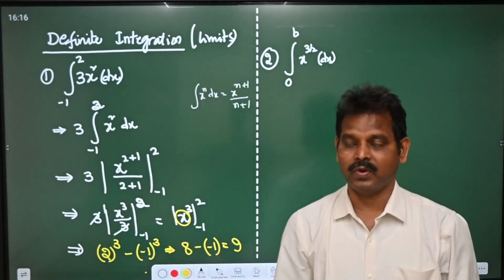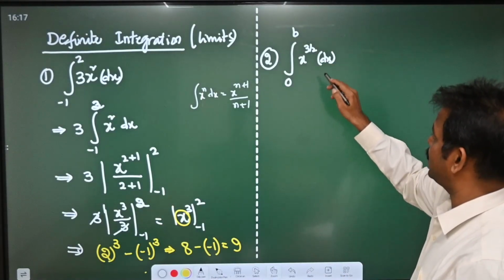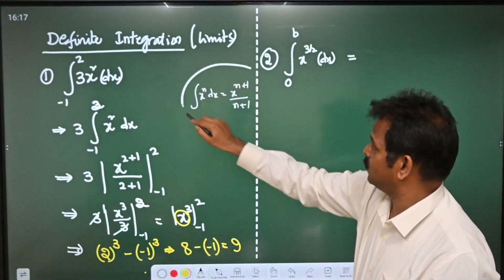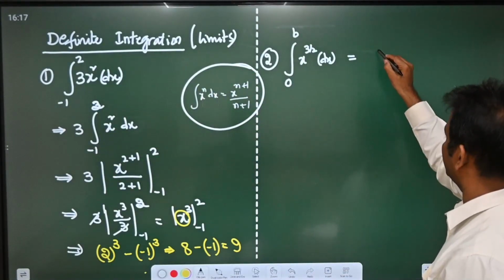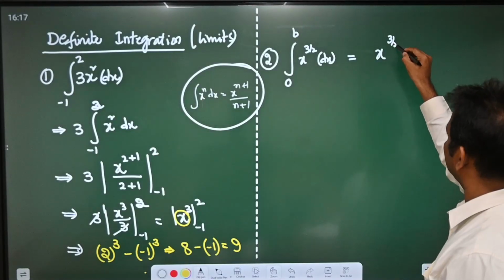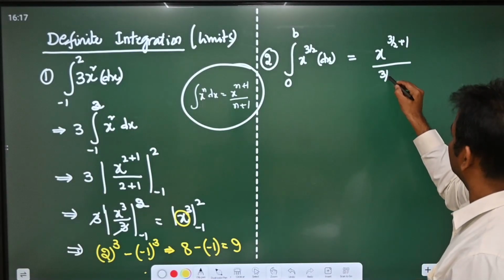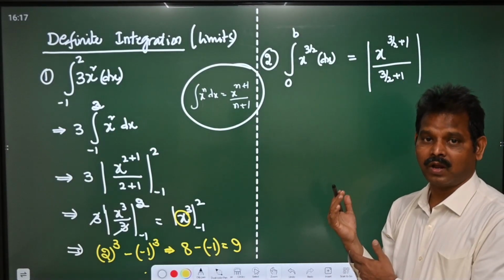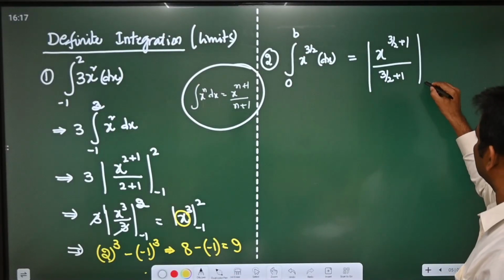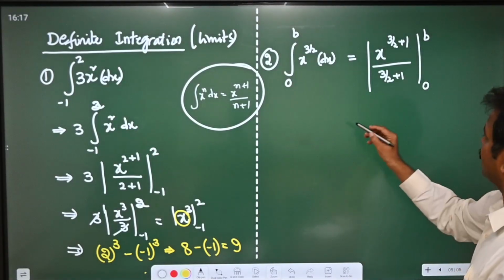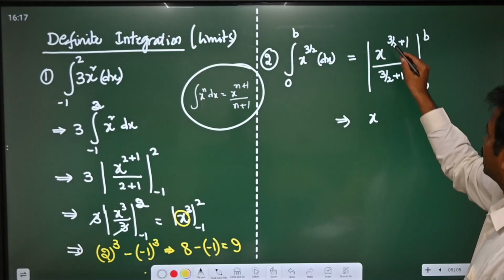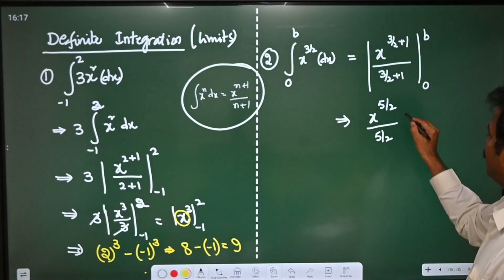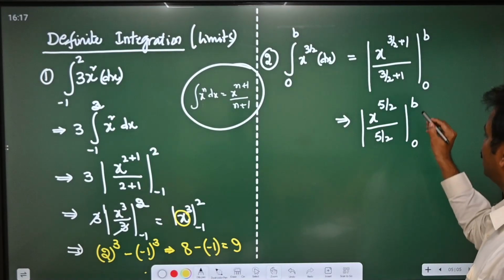Similarly, if you take this one, integral x power 3 by 2 dx can be written as, by using this formula, x power 3 by 2 plus 1 by 3 by 2 plus 1. Here the arbitrary constant is not required, because we are using these limits, and the limits are 0 to b. So now this will become x power 5 by 2 by 5 by 2 from limits 0 to b.